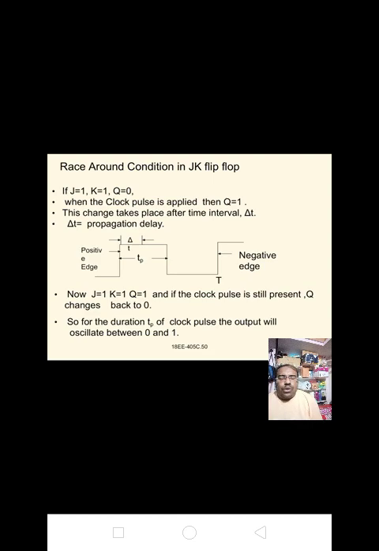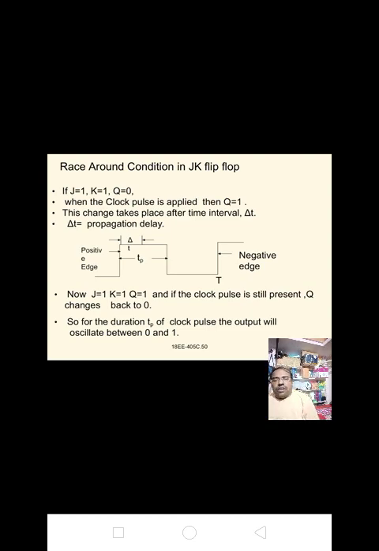Now J equal to 1, K equal to 1 and Q equal to 1, and if the clock pulse is still present, Q changes back to 0. So for the duration Tp of the clock pulse, the output will oscillate between 0 and 1.